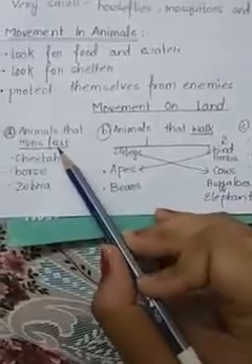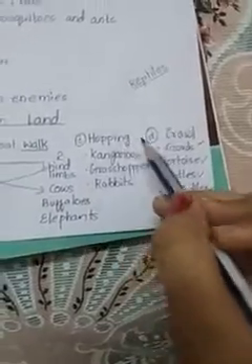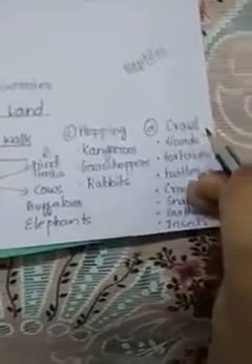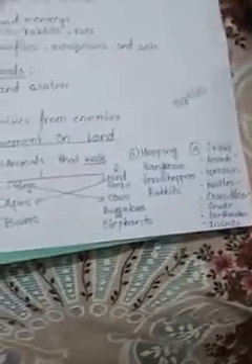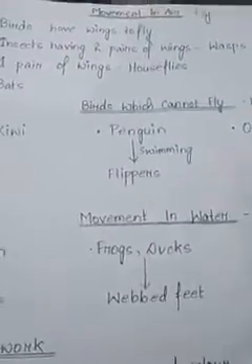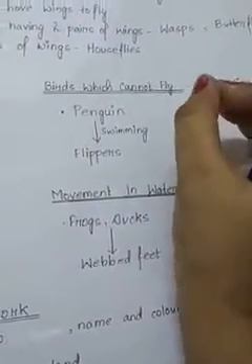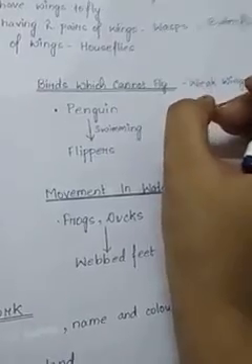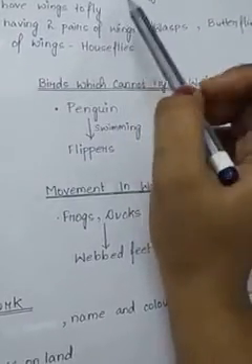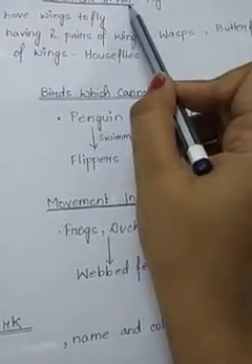So on land we have learned the animals that run very fast, the animals that can walk, the animals that hop or hopping animals, and the animals which crawl on the ground. Now let's move to our next topic. We have also learned about the animals which move in air. All the animals, they cannot move in land, so they have some special organs which help them to fly in air. So can you name those special organs that help to fly in air?